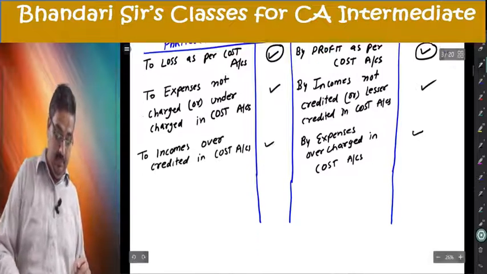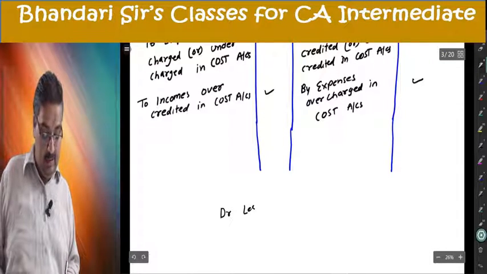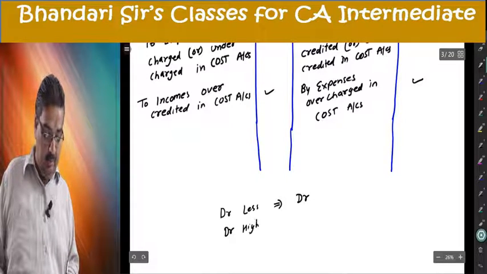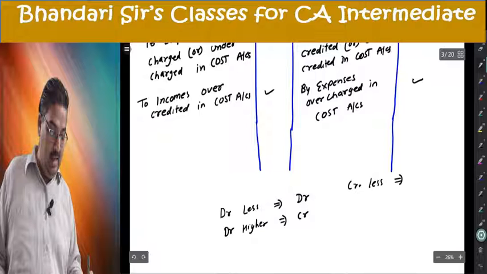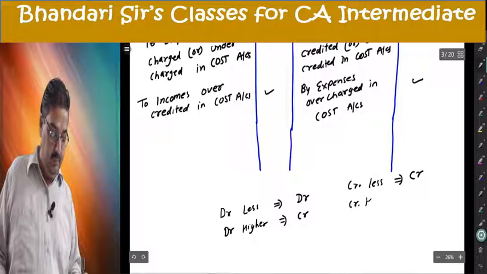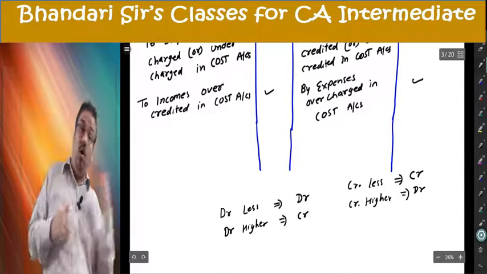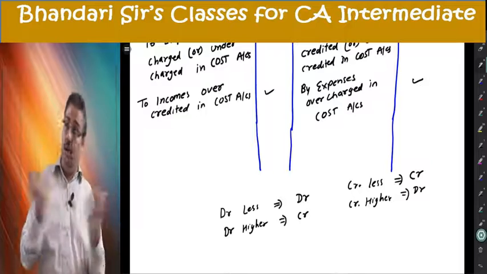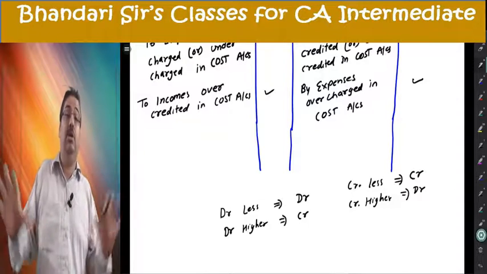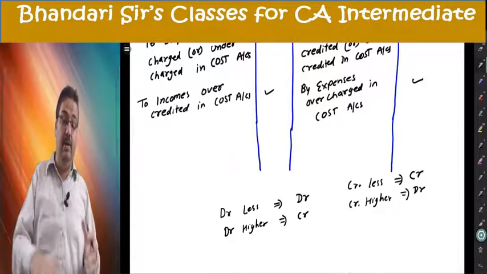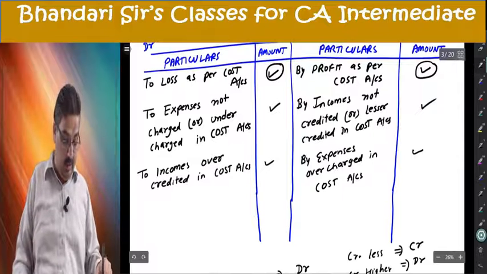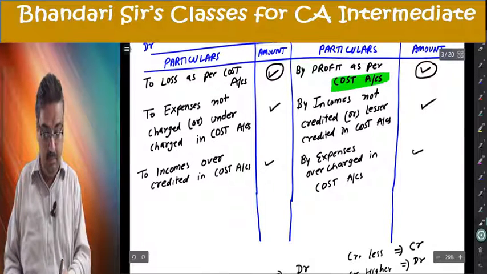So remember: debit less, debit. Debit higher, credit. Credit less, credit. Credit higher, debit. Simple. If something is higher, it goes on the opposite side; if something is lower, on the same side. And my base is cost accounts. If it is higher or lower in cost accounts, I am checking. That's where I started from. My base was cost accounts.